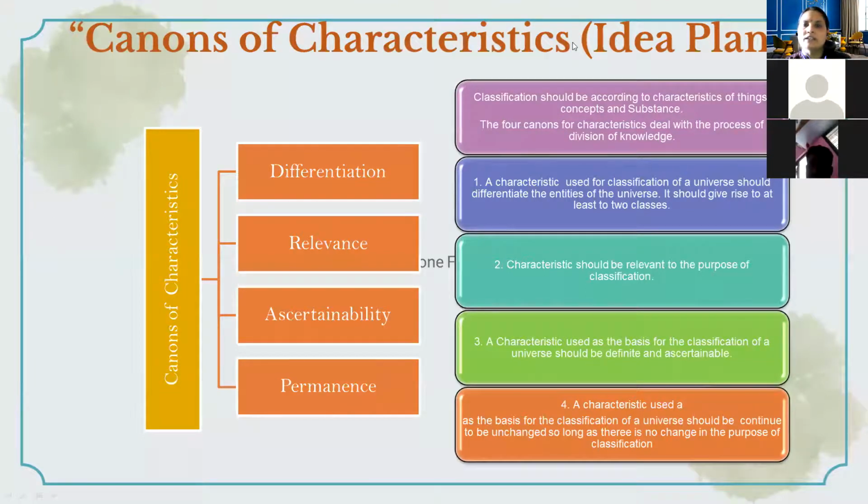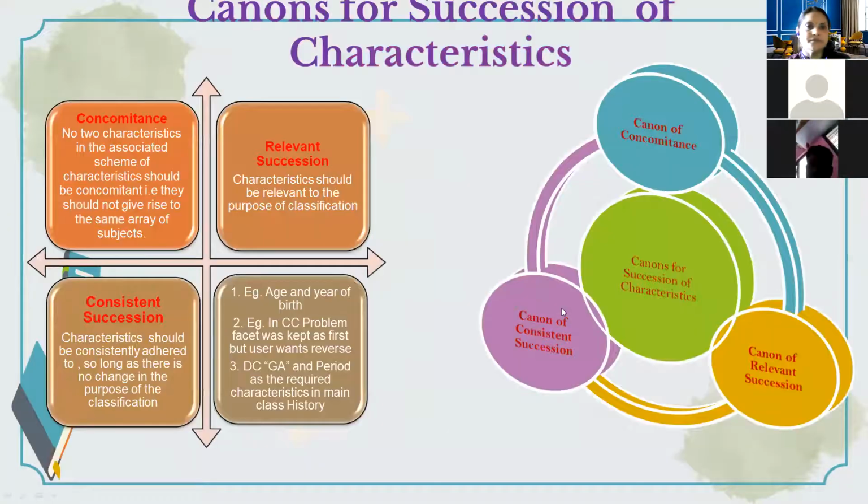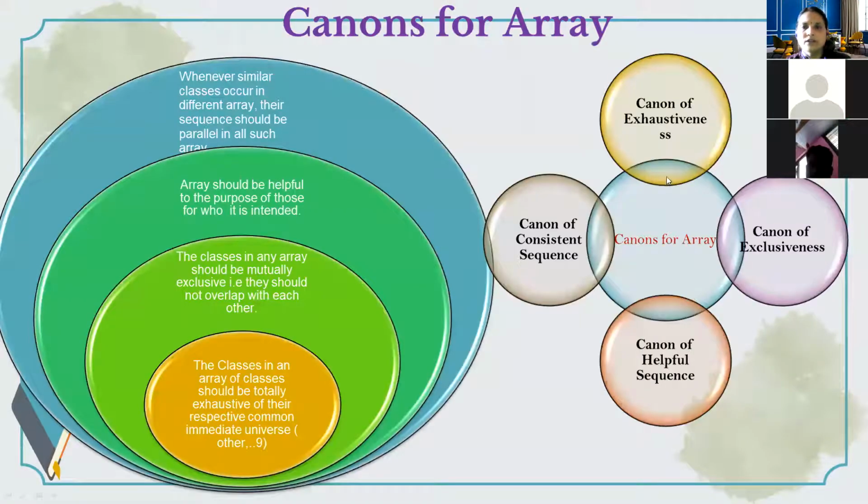So the canon of characteristics, which comes under the idea plane, has four canons: differentiation, relevance, ascertainability, and permanence. Then we have seen the canon of succession of characteristics, which is based on the canon of concomitance, canon of consistent succession, and canon of relevant succession. Then the canon for array.